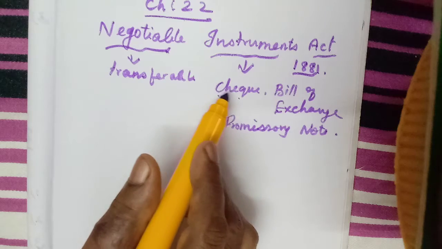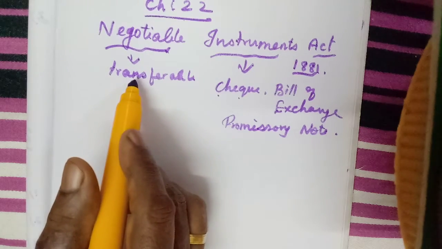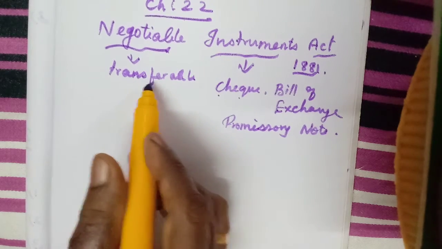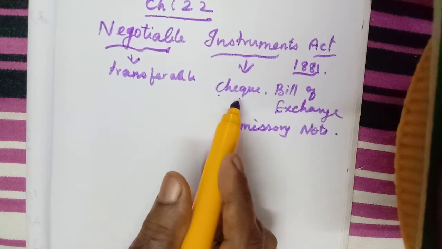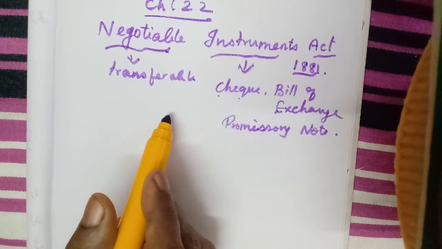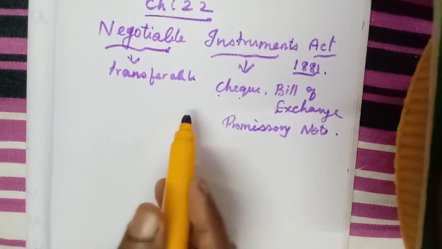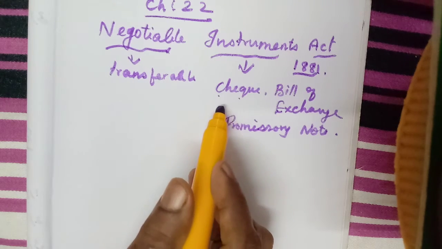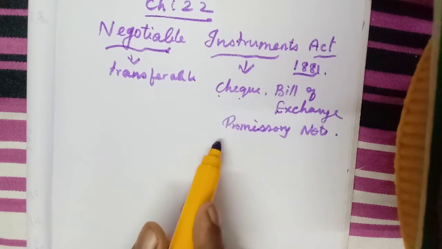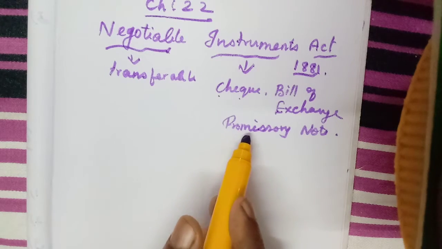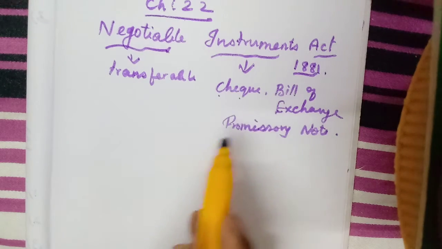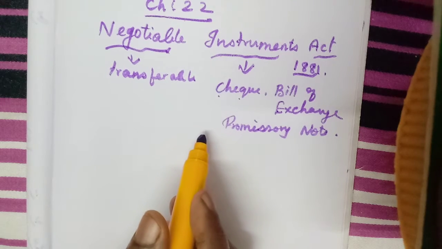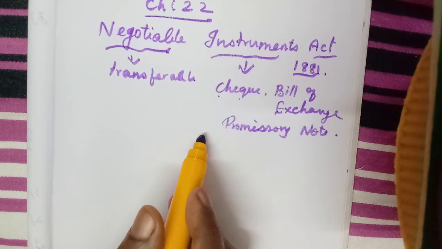So what is the meaning? These instruments are negotiable. That means we can transfer the ownership of the instruments from one person to another. Here we write the amount in the check or in the bill of exchange or promissory note. We will learn each and everything in detail. So I will first explain what negotiable instruments are.